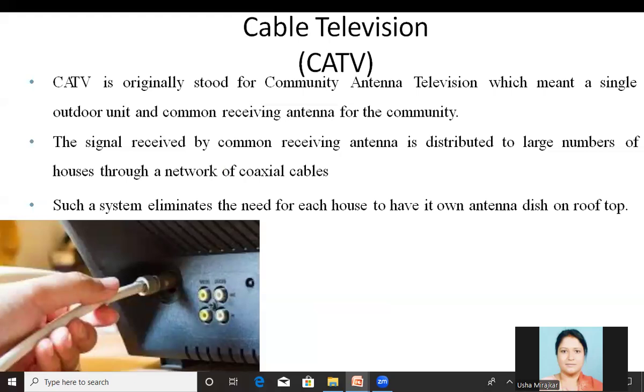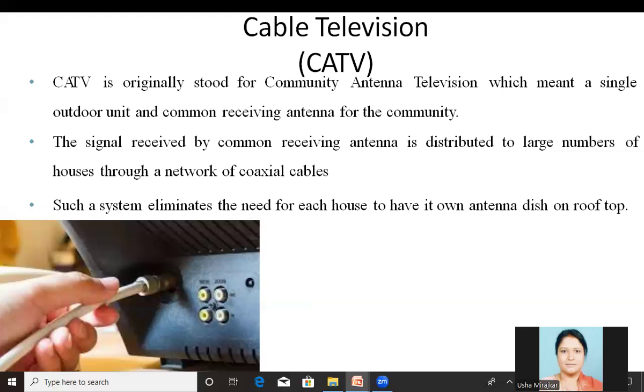The cable television originally stood for the community antenna television. It stands for the community antenna television, which means a single outdoor unit and a common receiving antenna for the community. Means here individual homes are not having their own setups or antennas. Here there is a single outdoor unit setup and a common receiving huge antenna. Those are called the cable service providers. They are having the full unit and the receiving antenna.